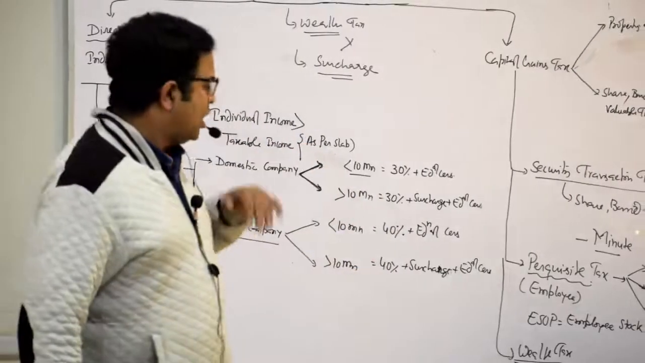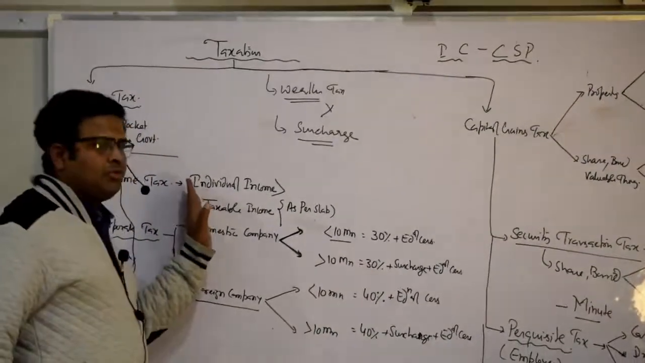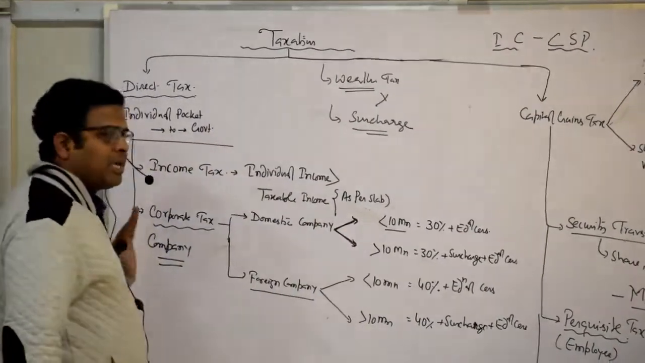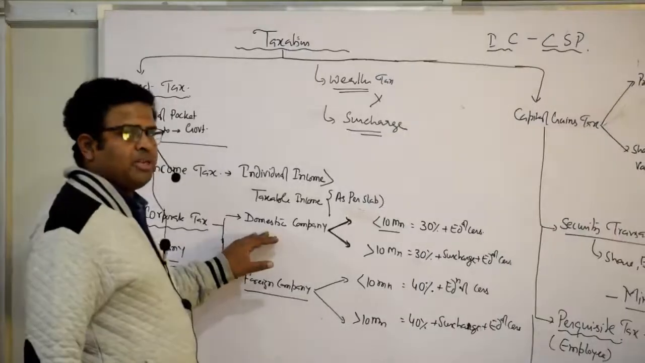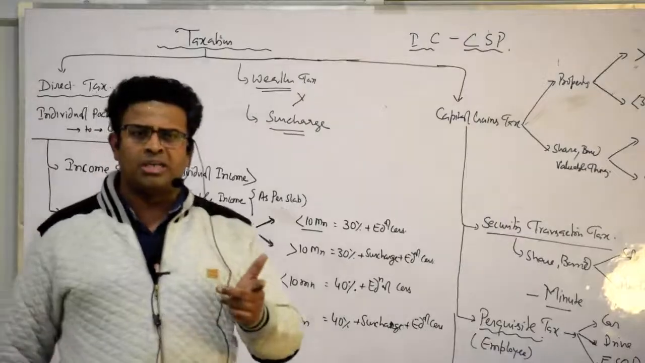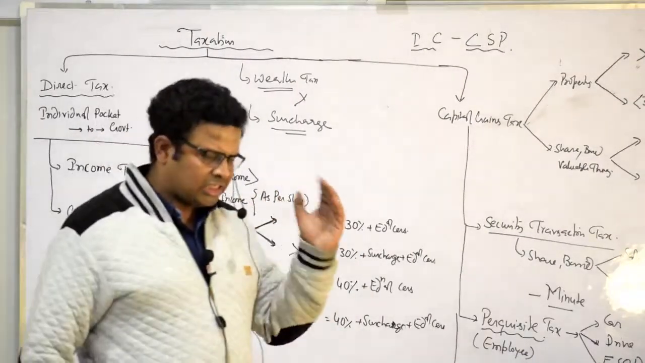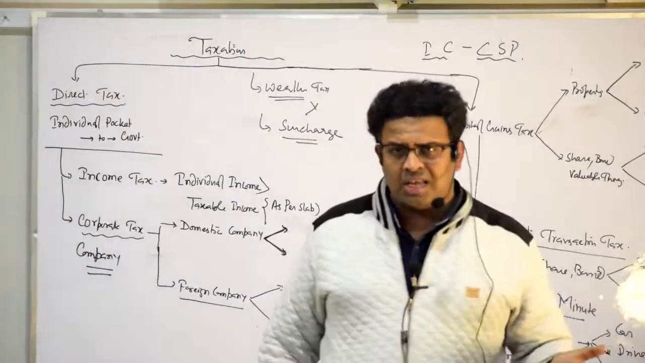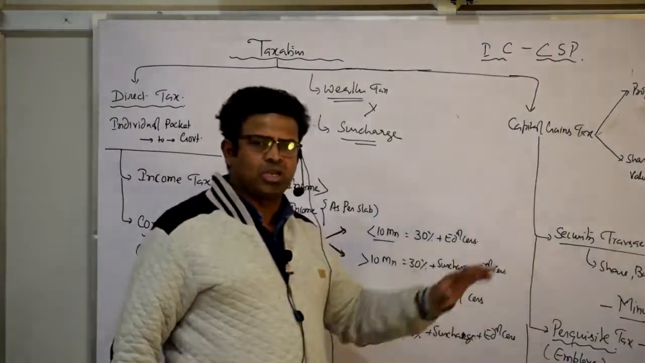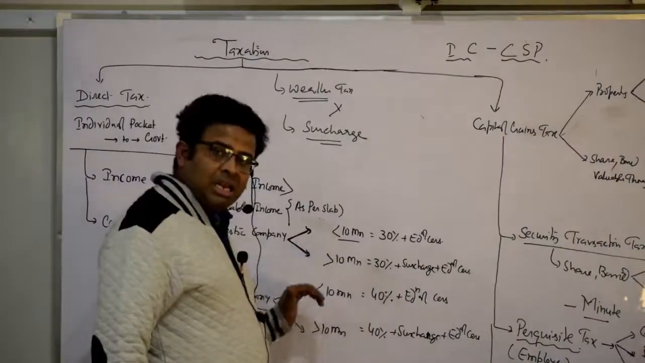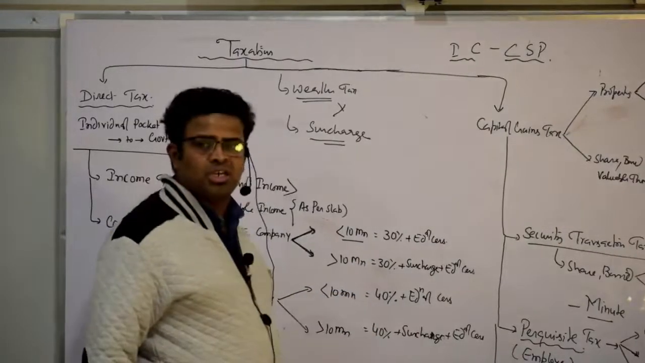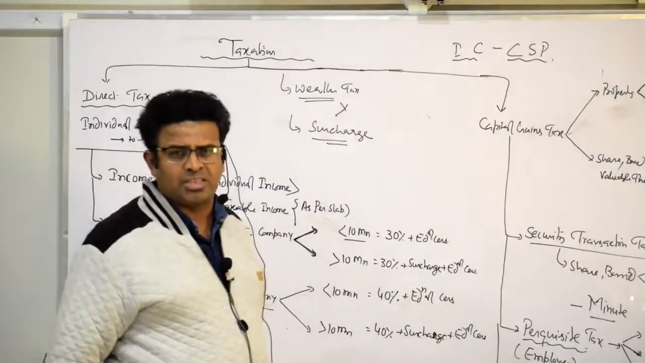What is income tax and what is corporate tax? Income tax is an individual tax, paid on taxable income, and corporate tax is paid by the company. And there are two types, domestic company and foreign company. Is it clear? For a domestic company with less than 10 million, it is 30% plus educational cess. If it is more than 10 million, it is 30% plus surcharge plus educational cess. But if it is a foreign company, it becomes 40% instead of 30%. Is it clear? This is the corporate tax, which is also a direct tax.